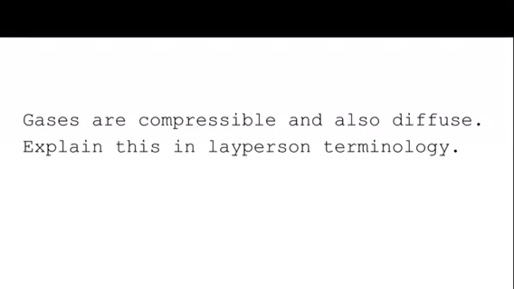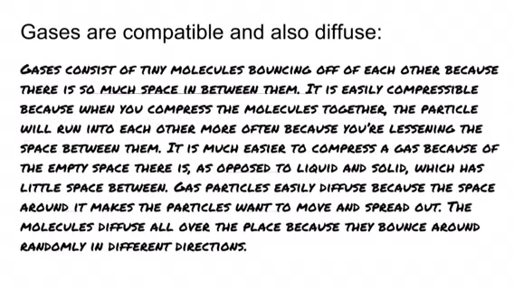Now we'll be talking about how gases are compressible, but they also can diffuse. Alright, so in this slide, we explain how gases are compressible and also diffuse. Gases consist of tiny molecules bouncing off each other because there's so much space in between them. It is easily compressible because when you compress the molecules together, the particles will run into each other more often because you're lessening the space between them. It is much easier to compress a gas because of the empty space there is, as opposed to liquid and solid, which are more packed together and have little to no space.